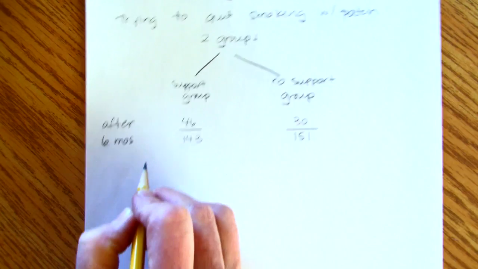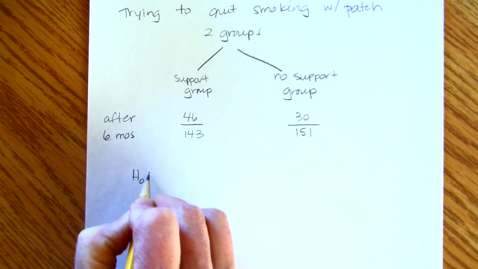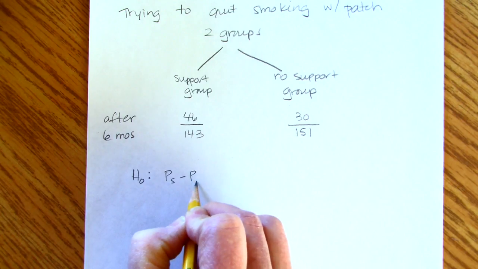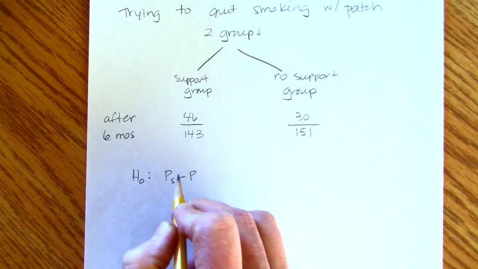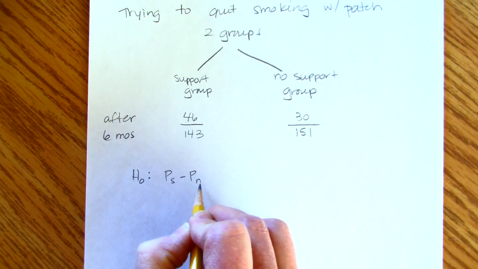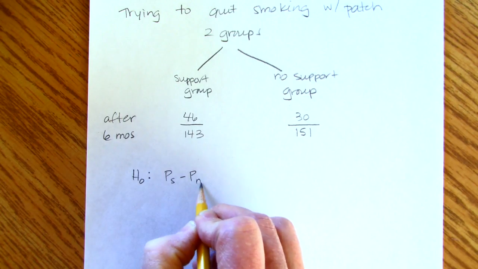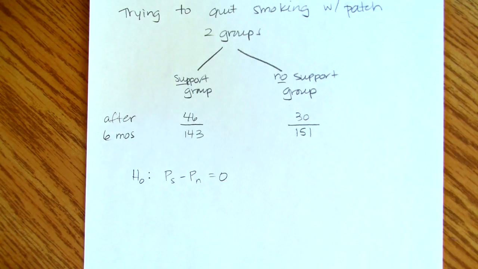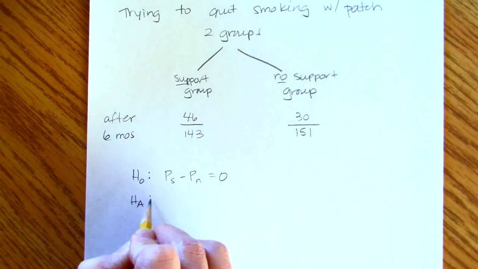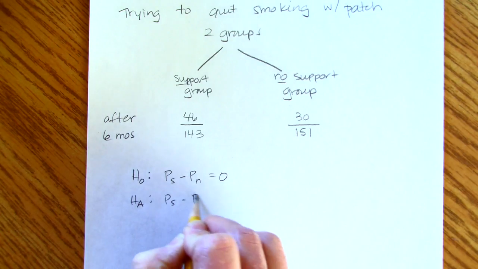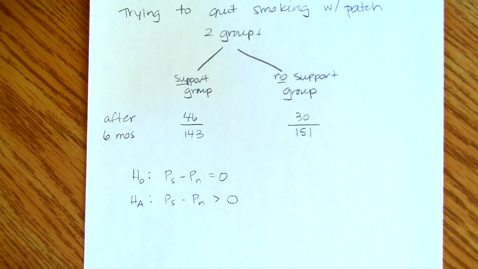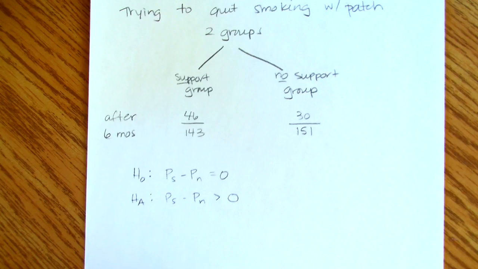We have our null hypothesis, and this is this idea of a null, nothing is different. I'm going to say that the proportion of people who quit smoking with the support group minus the proportion of people who quit smoking without the support group, no versus support, is 0. There is no difference. Our alternative hypothesis is that the difference would be greater than 0, right? That having a support group would make it more likely that you would quit smoking.